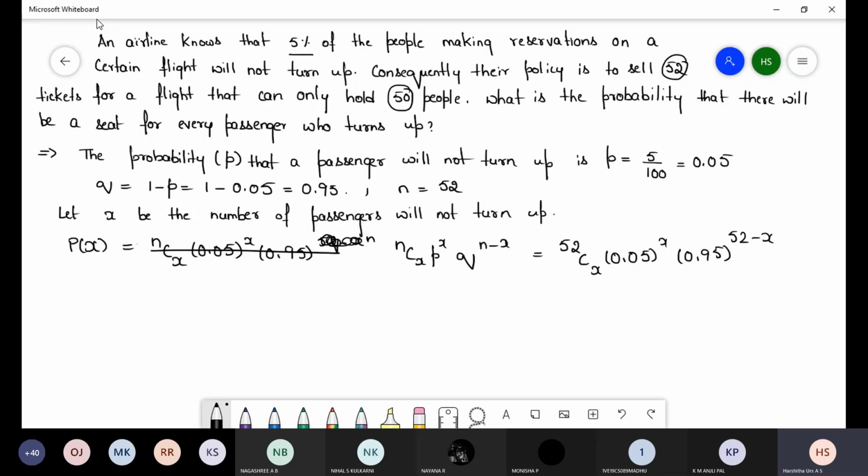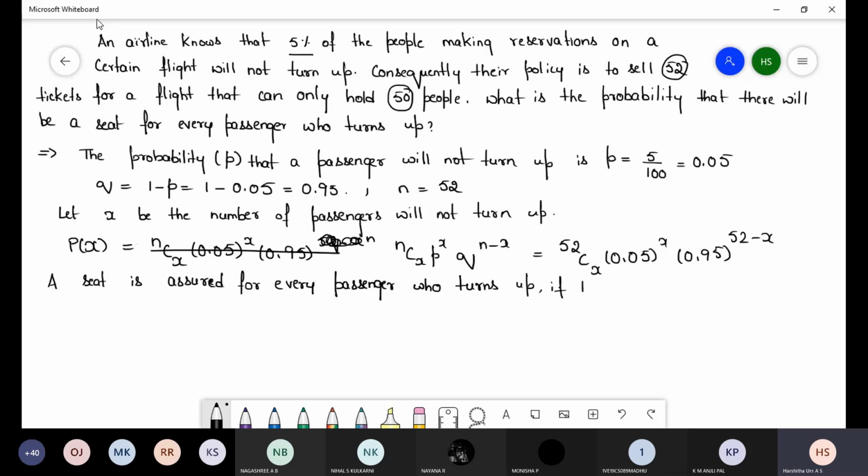Here they ask what is the probability that a seat is assured for every passenger who turns up, who are all coming in the flight.